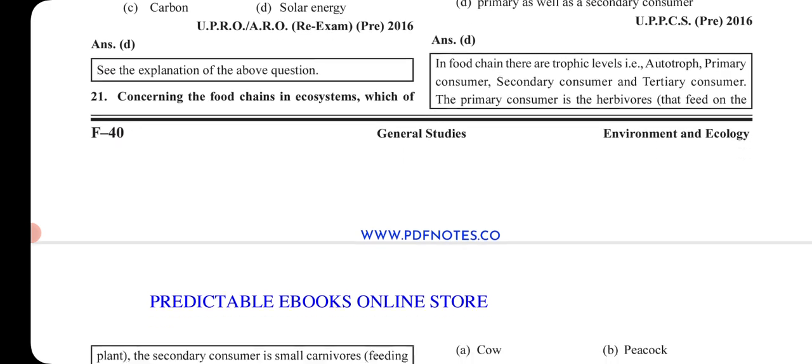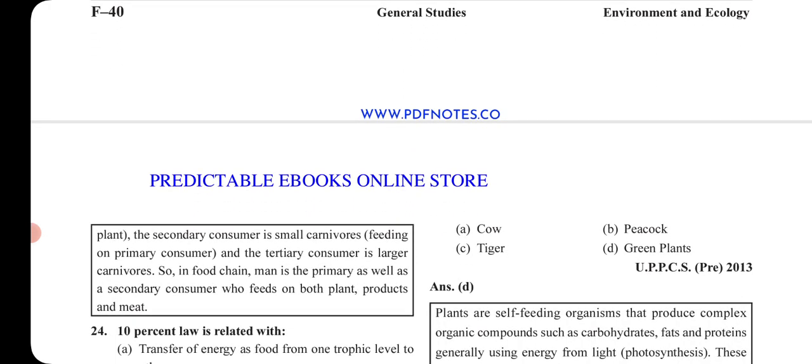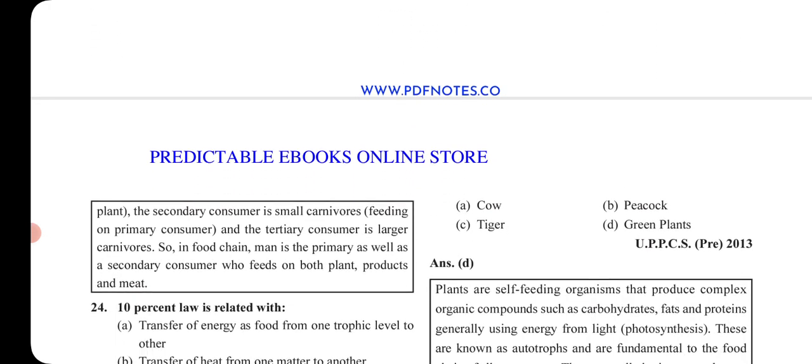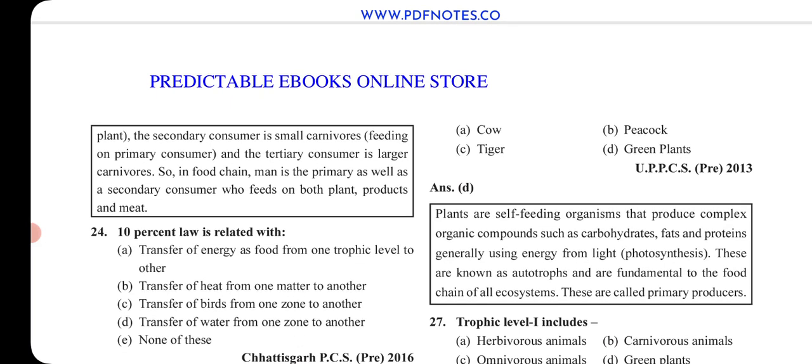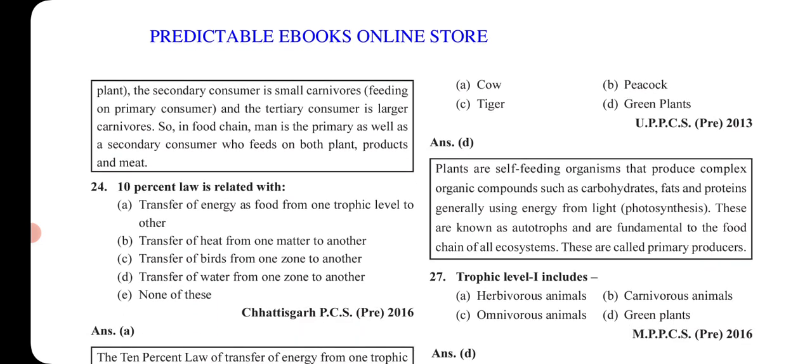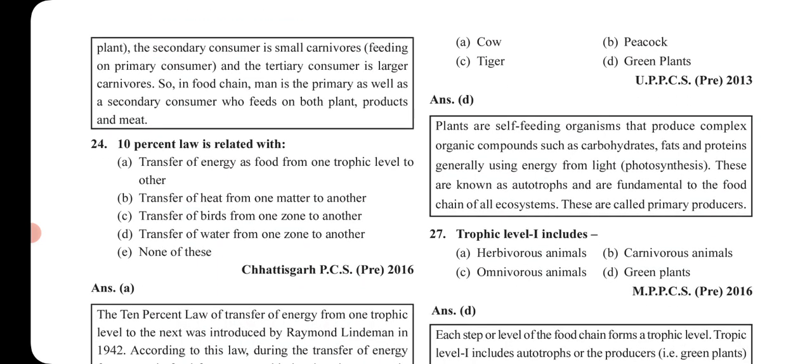The primary consumer is the herbivores that feed on the plant. The same thing we are repeating. So the secondary consumer is small carnivores feeding on primary consumer, and the tertiary consumer is larger carnivores. So in food chain, man is primary as well as a secondary consumer who feeds on both plant products and meat.